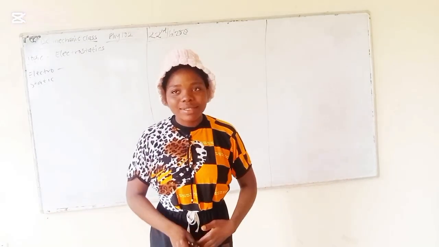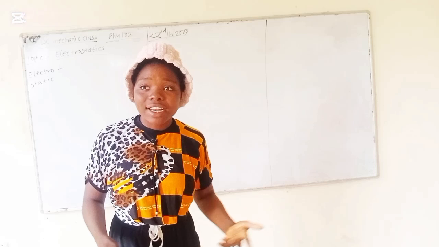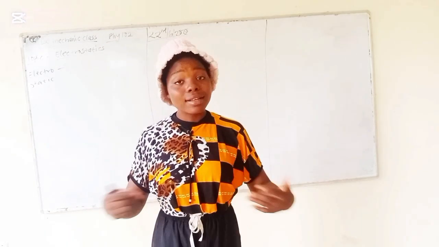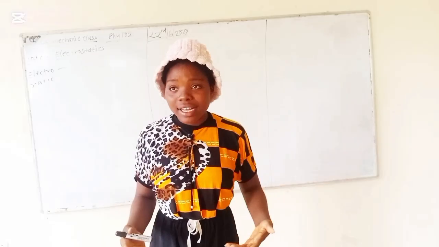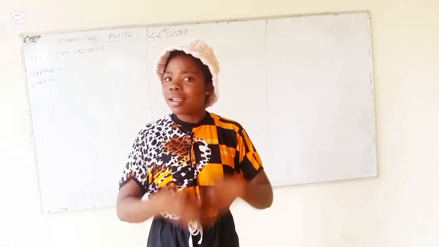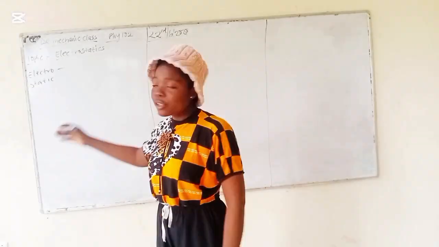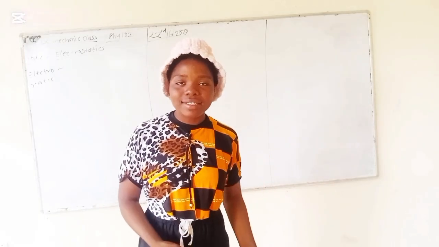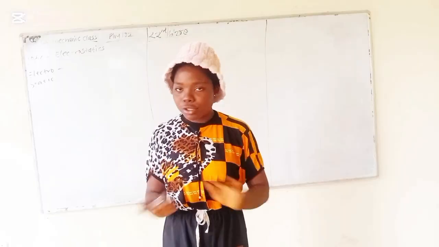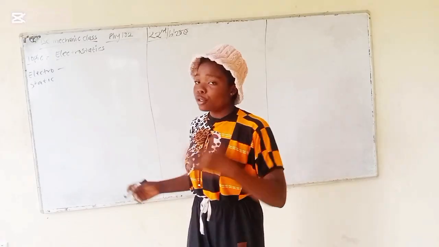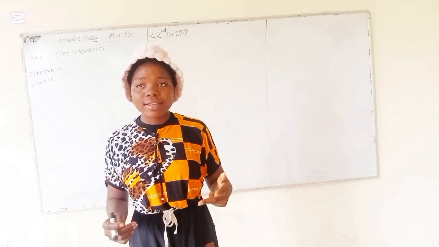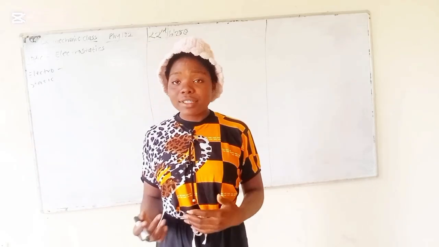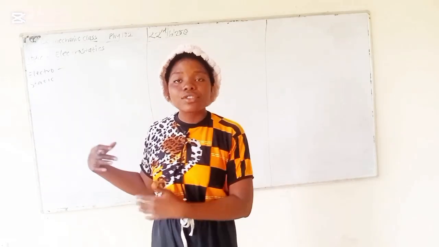I believe some persons will be giving answers like electric charge, electrons, all of that are correct. Electron, electric charge, electric current, all of that. So now what of static? Static: at rest, stationary, not moving, all of that. So when we join the two words together, we will have electrostatics. From there, we will understand clearly what electrostatics means.